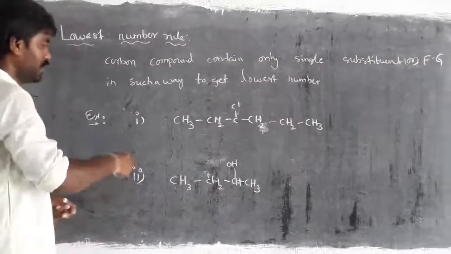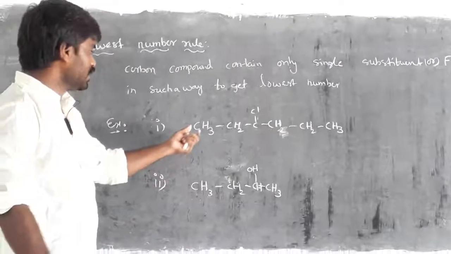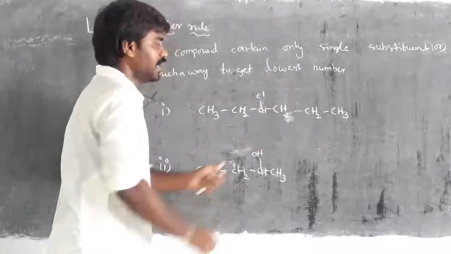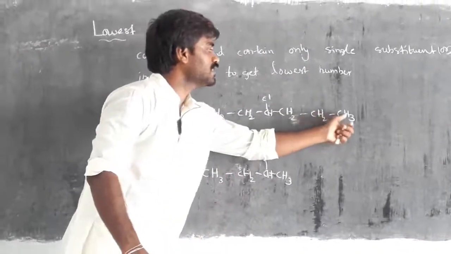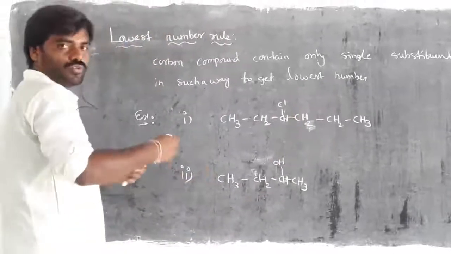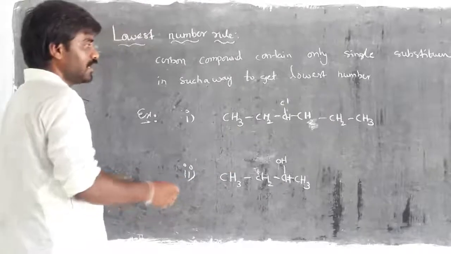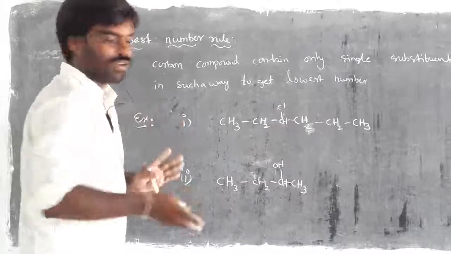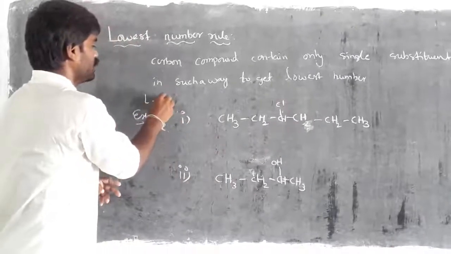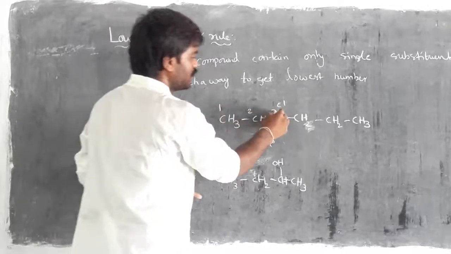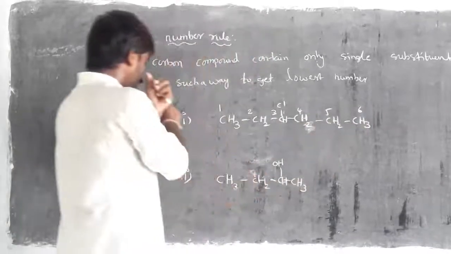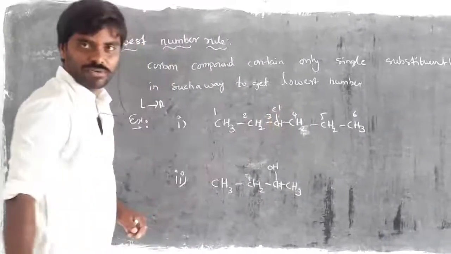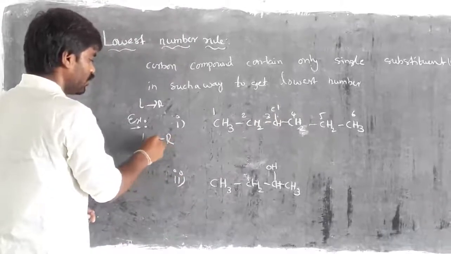Right? For that, we are looking at one example. Here, CH3 bond, CH2 bond, C, and Cl bond CH2 bond CH2 bond CH. In that we have to start numbering. Just before, we said that the substituent should always get a number, and at least the lowest one. So we have a chance from left to right: 1, 2, 3, 4, 5, 6. From left to right, I got the substituent on the third carbon.